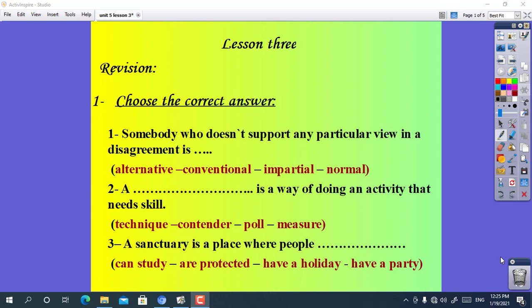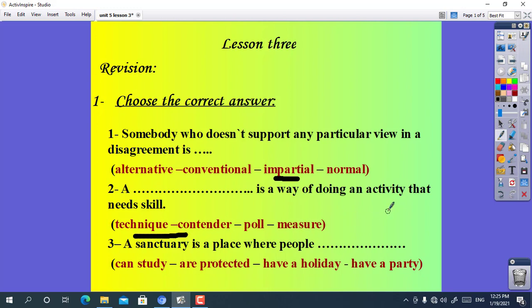Somebody who doesn't support any particular view in a disagreement is alternative, conventional, impartial, or normal. The correct answer is impartial. Number 2. A space is a way of doing an activity that needs skill, technique, contender, pull, or measure. The correct answer is technique.